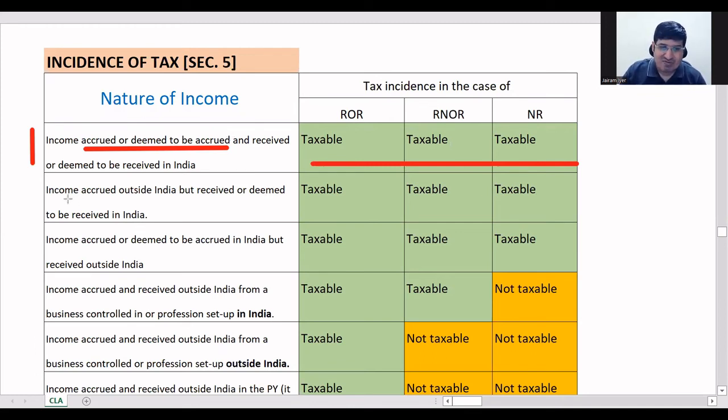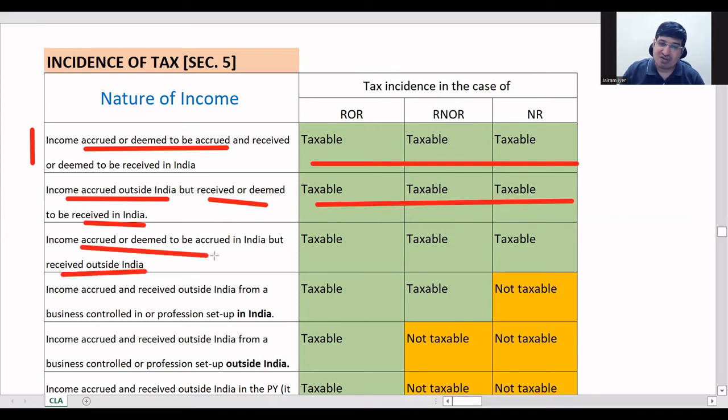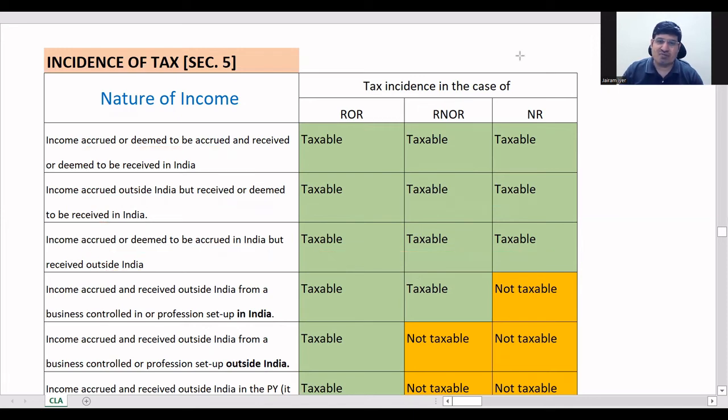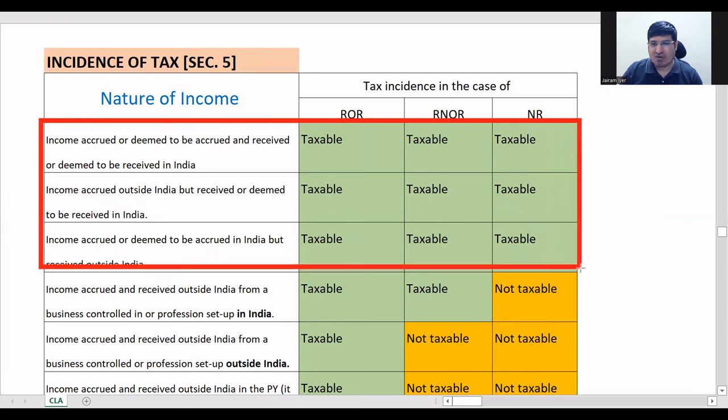The second case, one thing is accrued outside India, but received or deemed to be received in India. One thing is there, so taxable in all three. Next, received outside India, but it is accrued in India. So again, one thing is there, taxable for all three. So these three cases are very simple. You can remember it. It will be taxable for all.